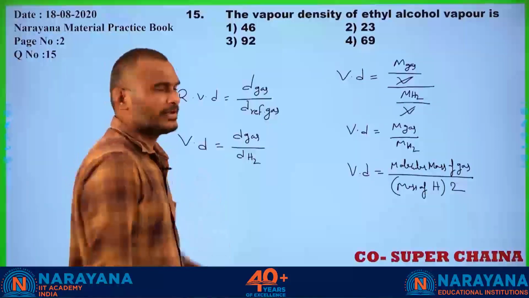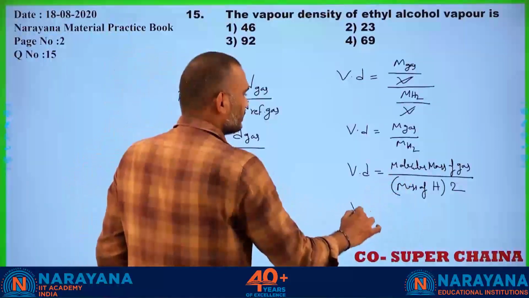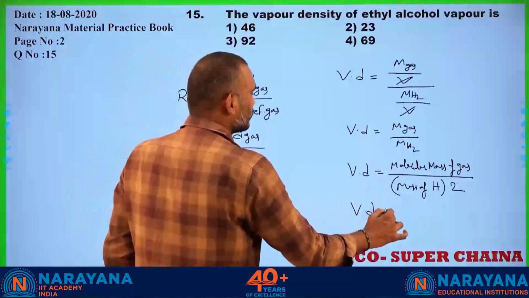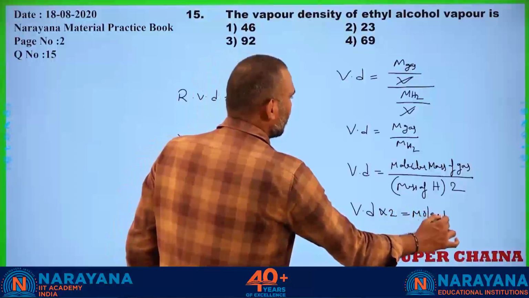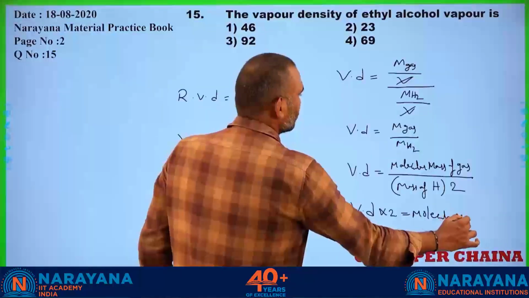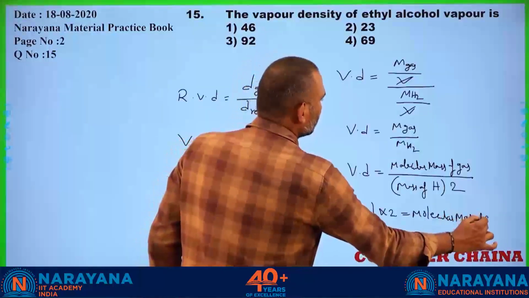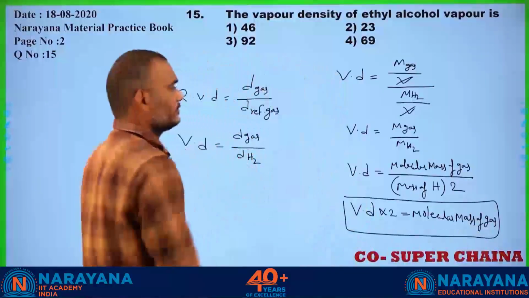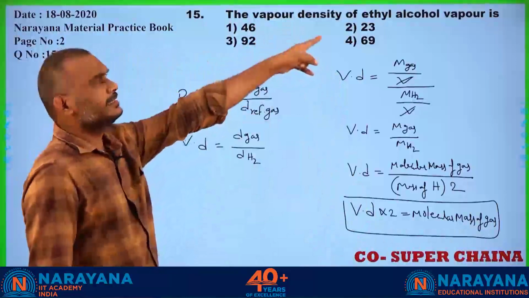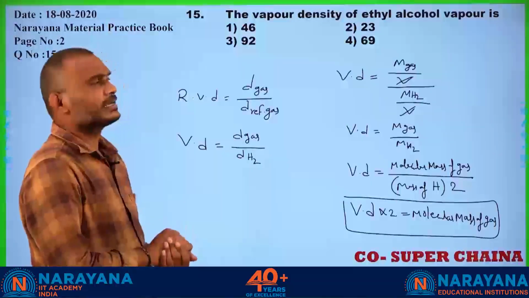Already you know the mass of a hydrogen atom is equal to 1. That is, vapor density into 2 is equal to molecular mass of the gas. That is the formula.